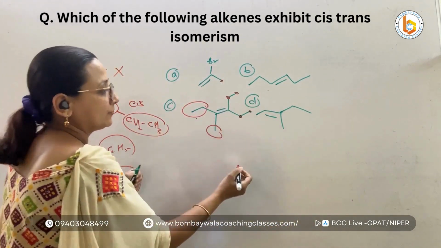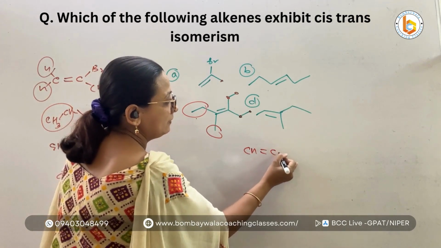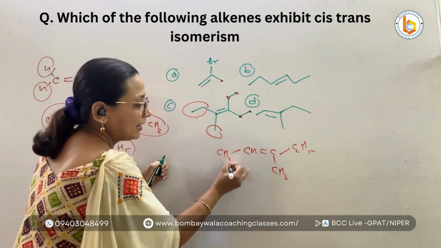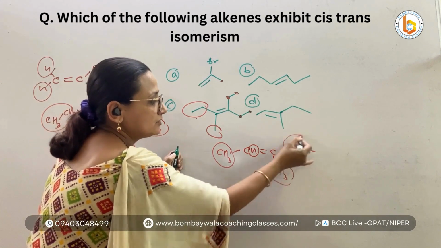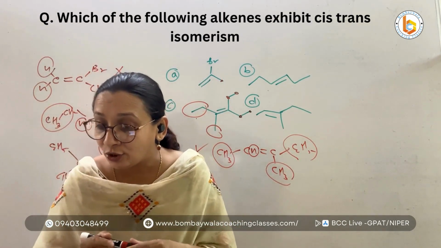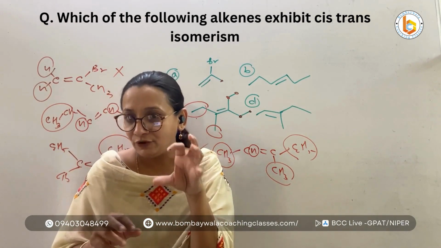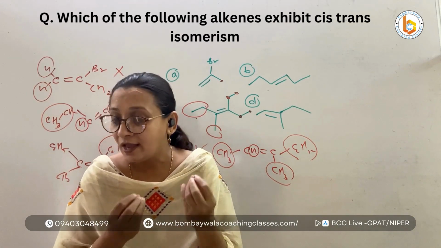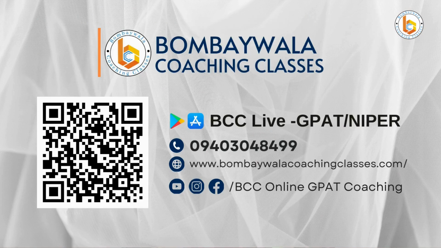What is left? This structure: CH double bond C, single bond CH3, C2H5, CH3. If you write it like this, one group is H, one group is methyl. One is methyl, one is ethyl. This will show cis trans isomerism. So we should know that across a double bond, on a single carbon, both the groups should be different to show cis trans isomerism. Is this clear? Yes, doubt solving is easy at BCC.